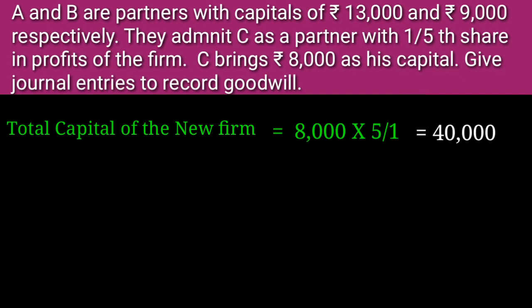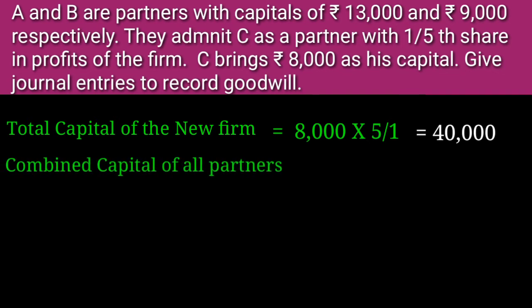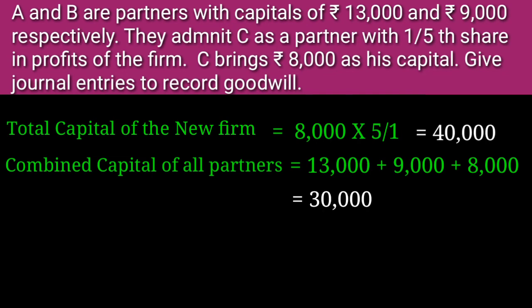And then second step, find out the combined capital of all partners. Combined capital or total capital of all partners. Here all partners means old partners and new partner, A, B and C. So we can total A's capital 13,000 plus B's capital 9,000 plus C's capital 8,000. So the total amount is 30,000. So 30,000 is the combined capital of all partners.